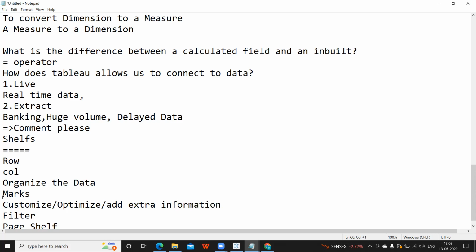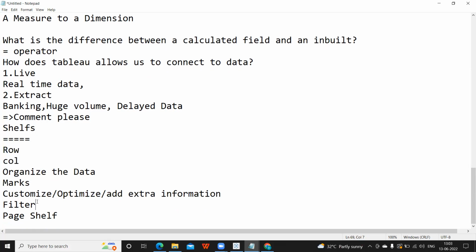So for all of that purpose, marks shelf is used. Very important here. Okay, row shelf is to organize your data. Filter shelf is to restrict your data based on the requirement from the client. Like I want only data for 2021, and all that can be done from filters here.